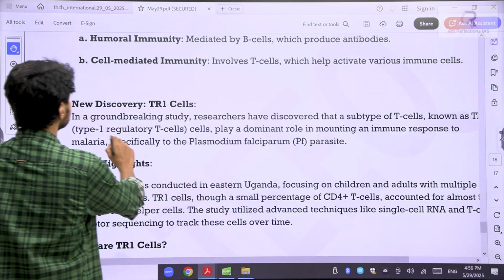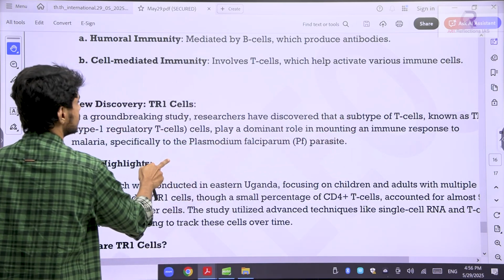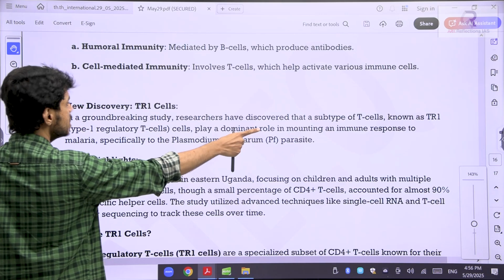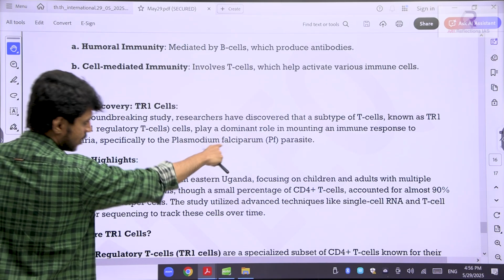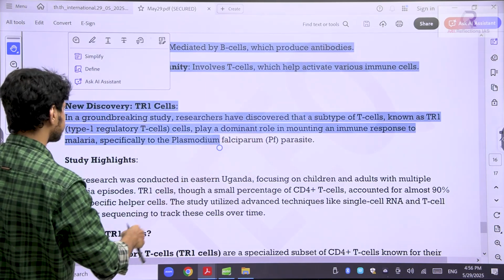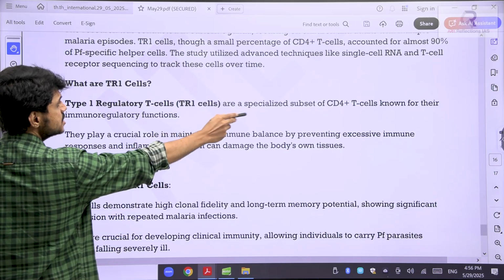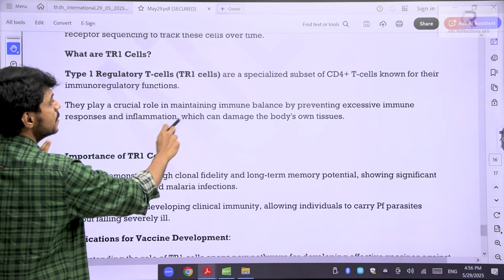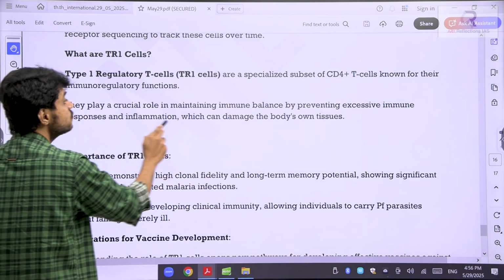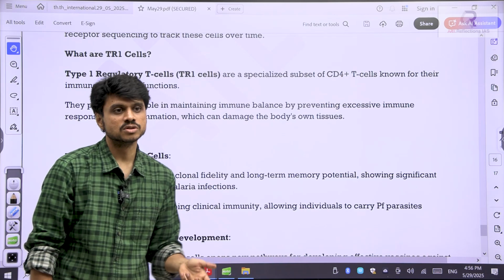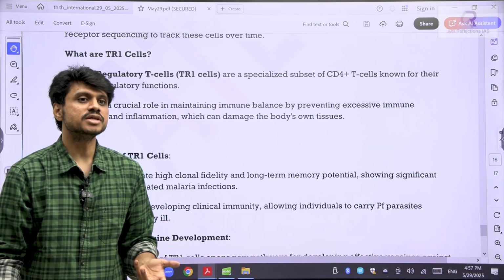See here, in a groundbreaking study, researchers have discovered that a subtype of T cells known as TR1 cells plays a dominant role in mounting an immune response to malaria, specifically to the Plasmodium falciparum parasite. It was conducted in Uganda. These are a specialized subset of T cells. They play a crucial role in maintaining immune balance by preventing excess immune response and inflammation, which can damage the body's own tissue. Like I mentioned, when there is a huge infection, your body's own tissues get damaged.